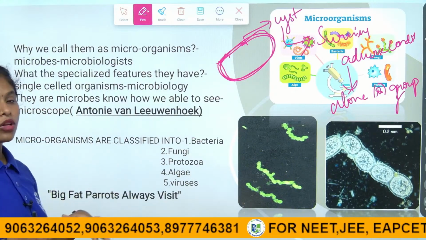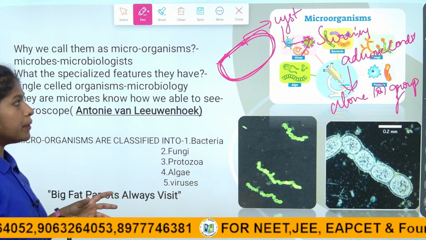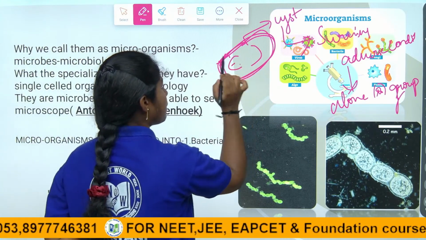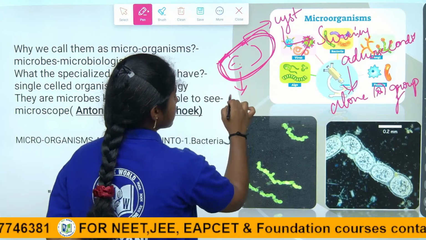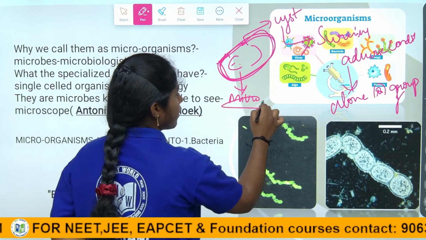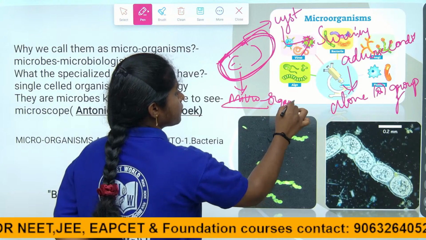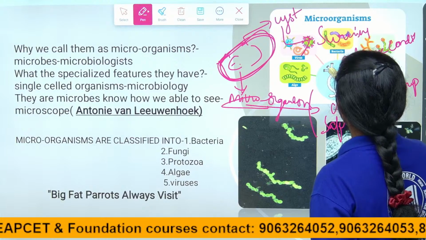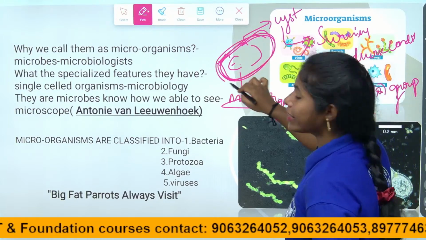Otherwise they would vanish. But because of the cyst, the genetic material present in the bacteria and microorganisms is kept safe by the outer covering layer called cyst.